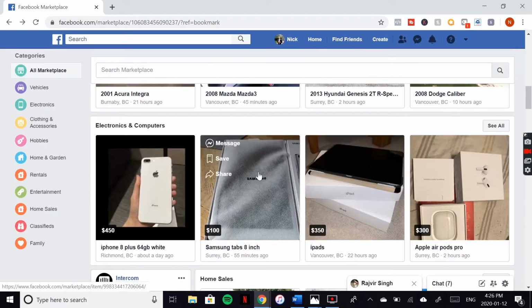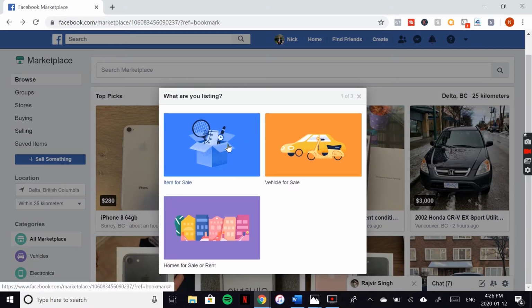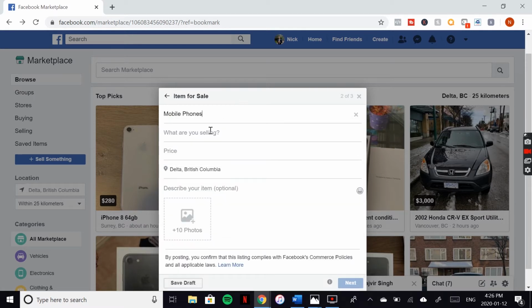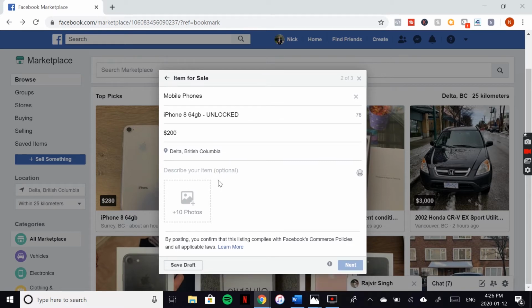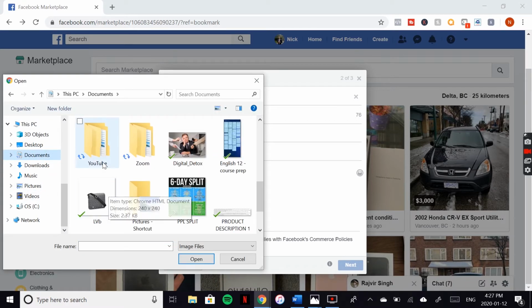So to get this done and post it, what you're going to do is go right to here to sell something. You're going to press item for sale, select a category, you're going to put it in mobile phones. What are you selling? You could be selling, let's put iPhone 8, 64 gigabyte, locked, or something like that. For the price, maybe put it, like I said before, we could do something like a clickbait, so how about we do this one as lower? So let's do $200, this location there. We'll upload a photo here. So we're going to go down to here.